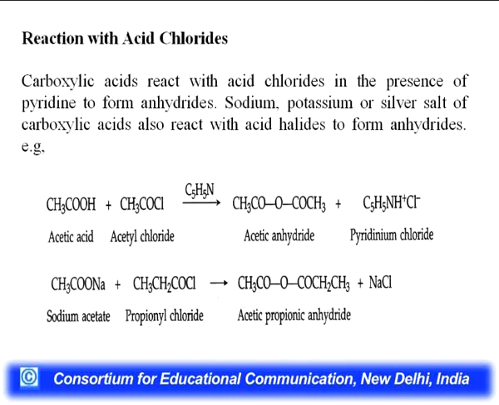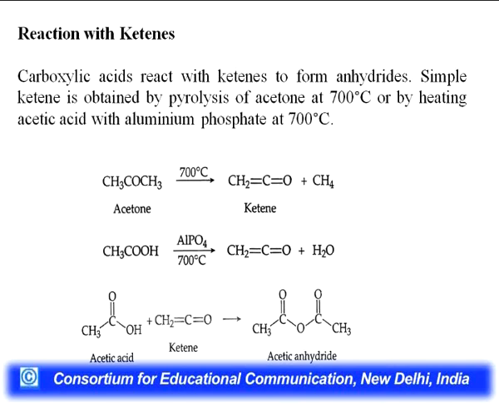Reaction with acid chloride, carboxylic acid reacts with acid chloride in the presence of pyridine to form anhydride. So here we get the anhydride. You can see the examples also. Acetic acid when reacts with acetyl chloride, it will give you acetic anhydride, and when propionyl chloride reacts with sodium acetate, it will give you acetic propionic anhydride.